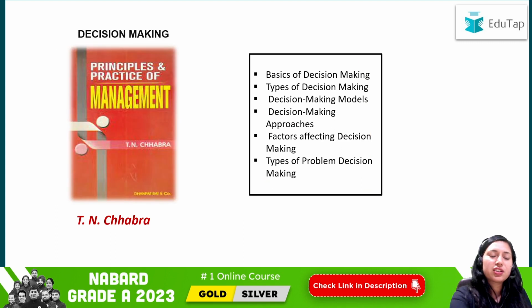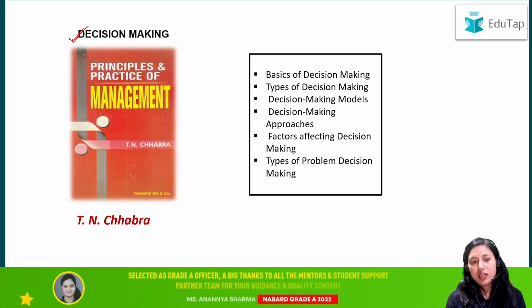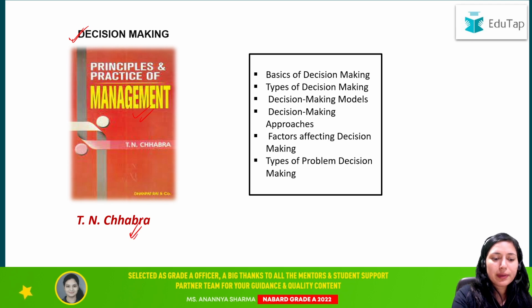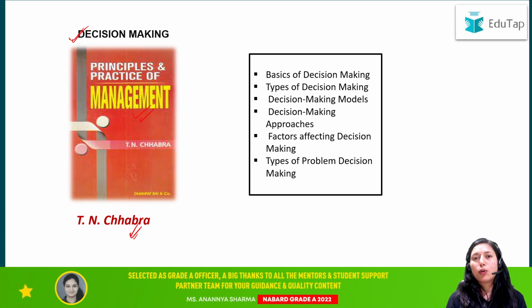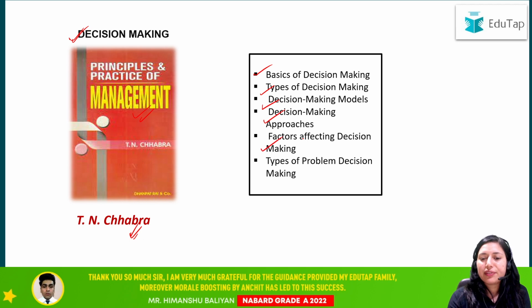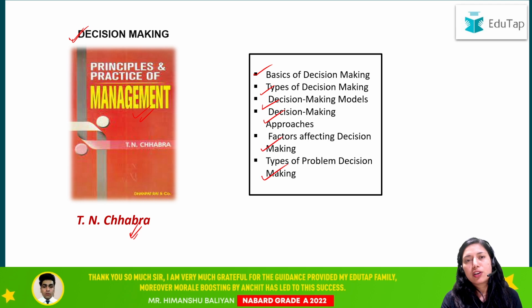Then next is decision making, yet another very important subject. For decision making, we recommend Principle and Practice of Management by T.N. Chhabra. This is a very good book for preparation of your decision making. Under this book, you have to prepare these topics: basics of decision making, types of decision making models, decision making approaches, factors affecting decision making, and types of problems in decision making. You can just pick this book and prepare these topics only, and these are enough to clear your non-merit section of decision making.